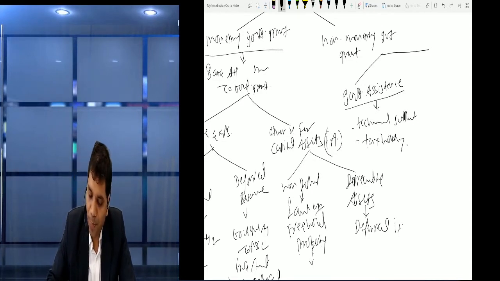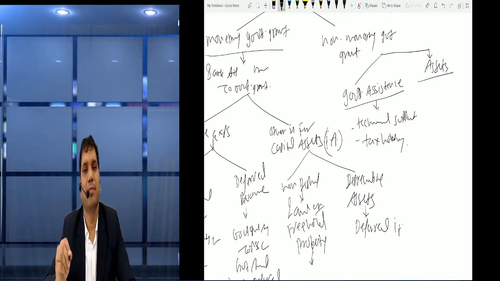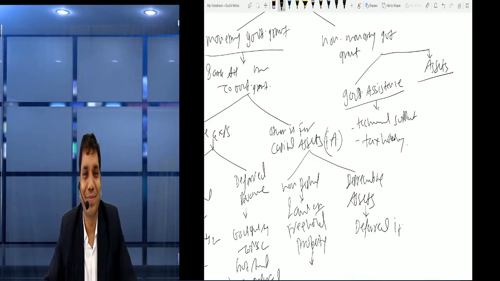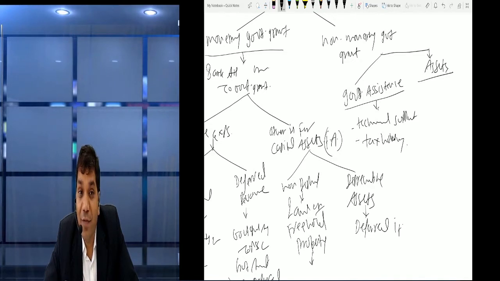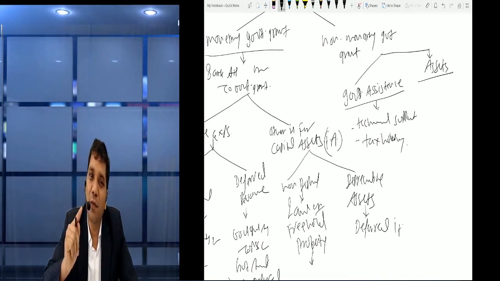Now friends, suppose we receive assets. पॉसिबल है गवर्नमेंट बोले चलो ये लैंड पड़ा है हमारे पास ले लीजिए आप to do some good work. Now this asset should be shown at fair value. I repeat, that asset should be shown at fair value.